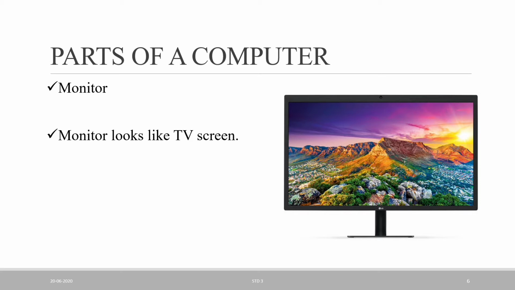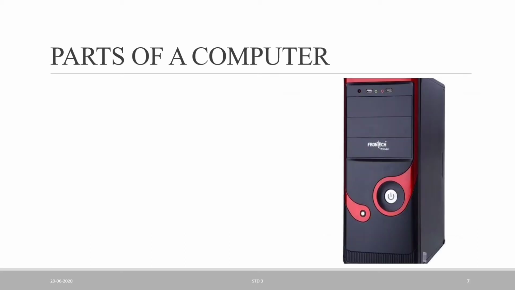So this is the first part of the computer, the monitor. You can understand the monitor. Now the next part. Which picture is it? It is a CPU box, right? It is a CPU box, and the main part of the computer.